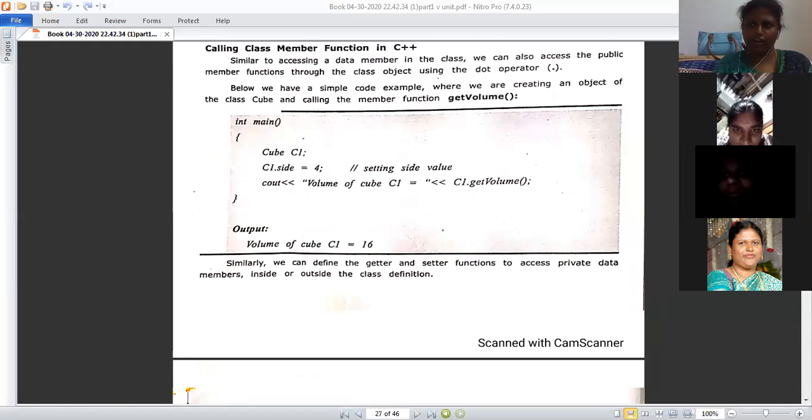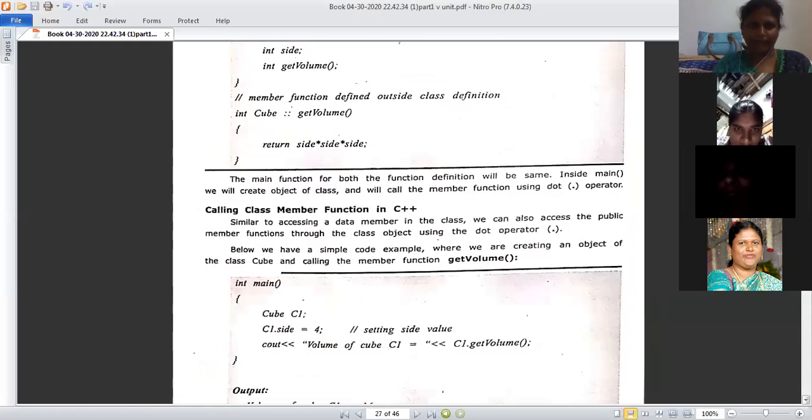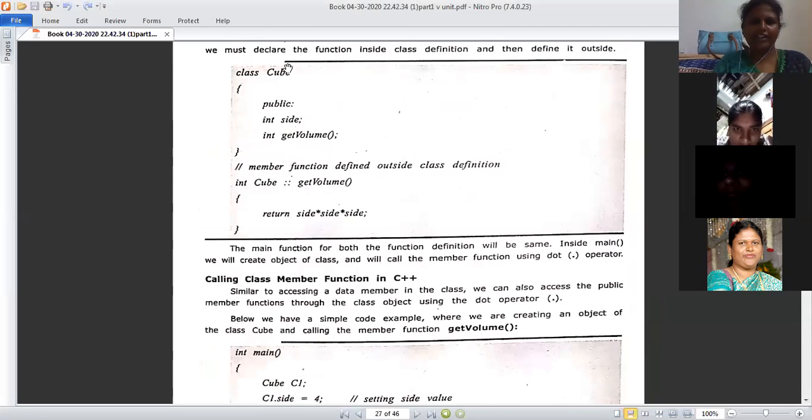Whether it is wrong or right, you just try. See here, he has created the cube class. In that cube class, he has declared the data member side and the member function get value. Like this, we want to create our own rectangle class. Can you guess what data members are possible? What member functions are possible? I am asking a simple question.